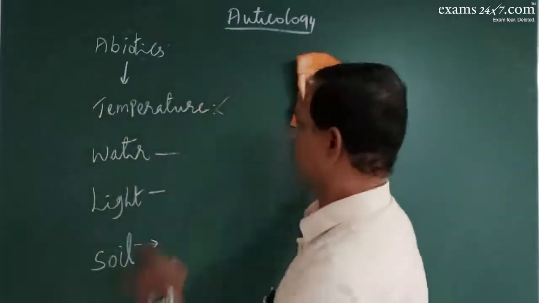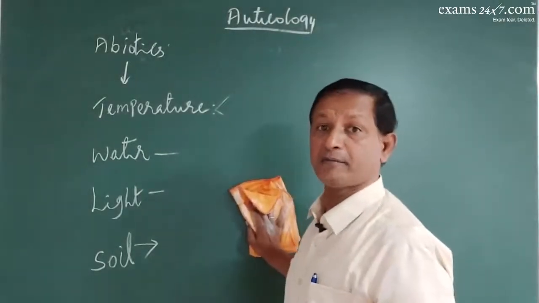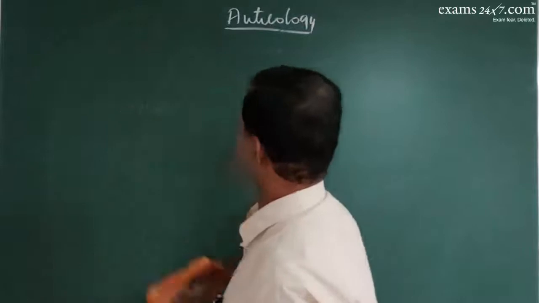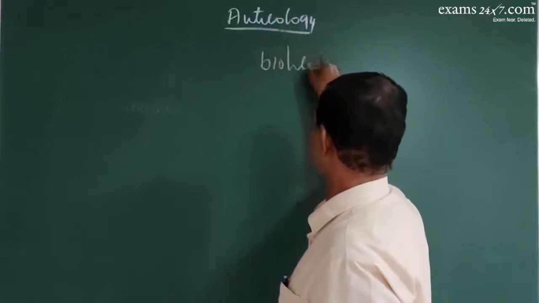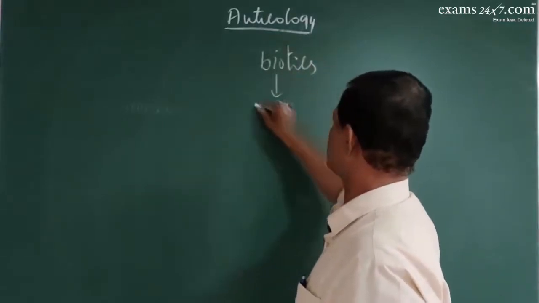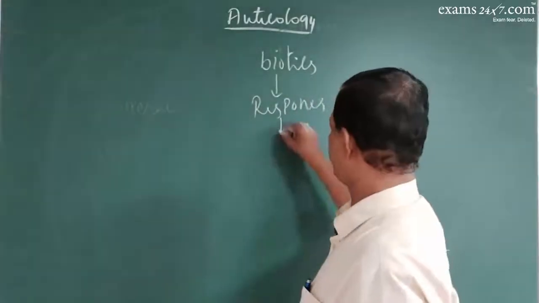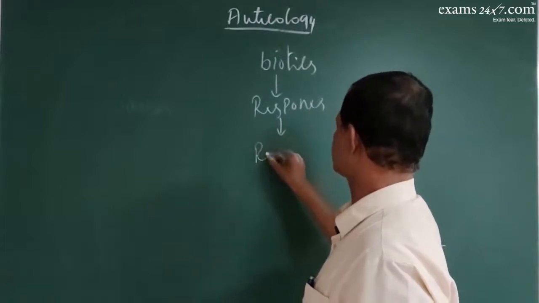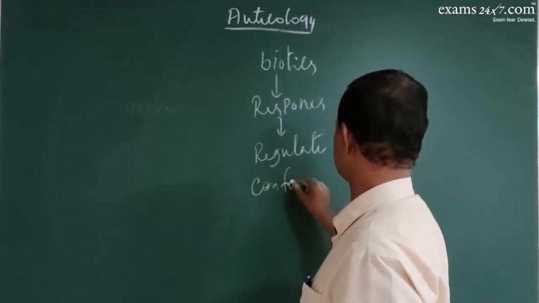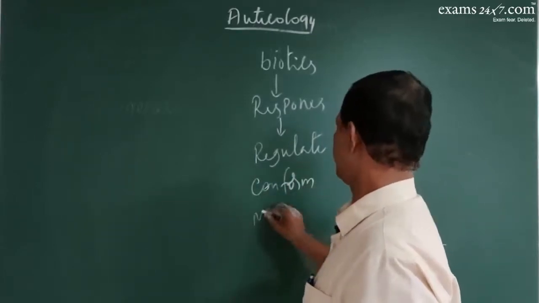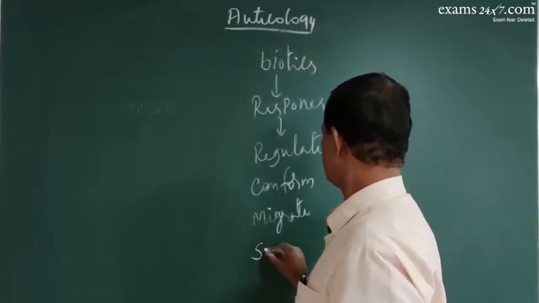Now these are all the stimulations provided by abiotic factors. As per these stimulations, the biotic factors will show the response. What kind of responses? They respond in different ways, like they regulate, then conform, then migrate, and suspend.